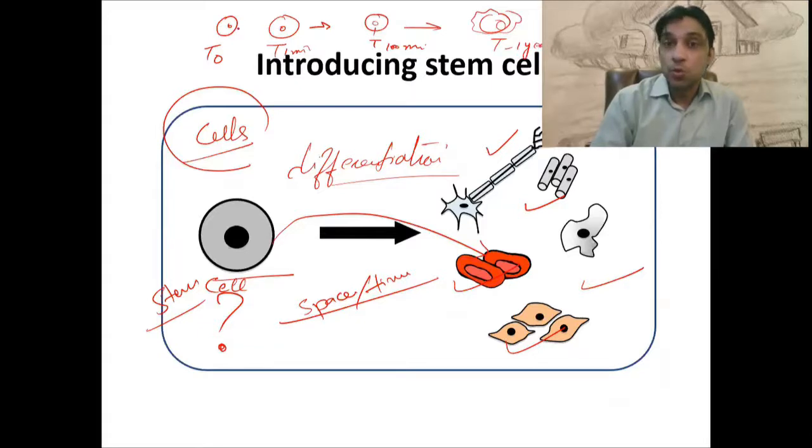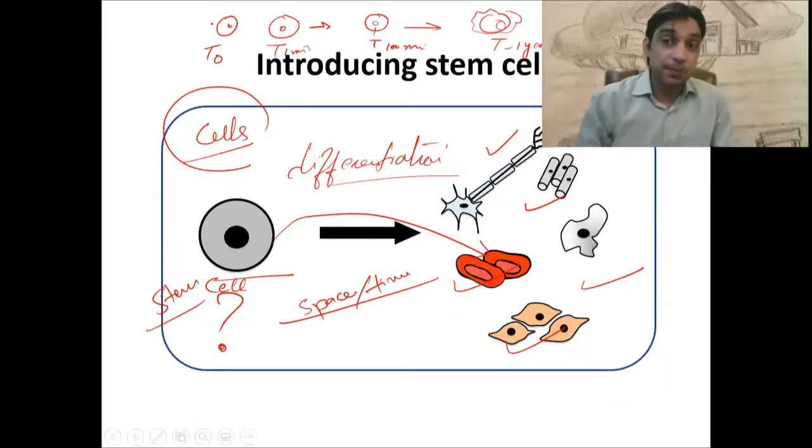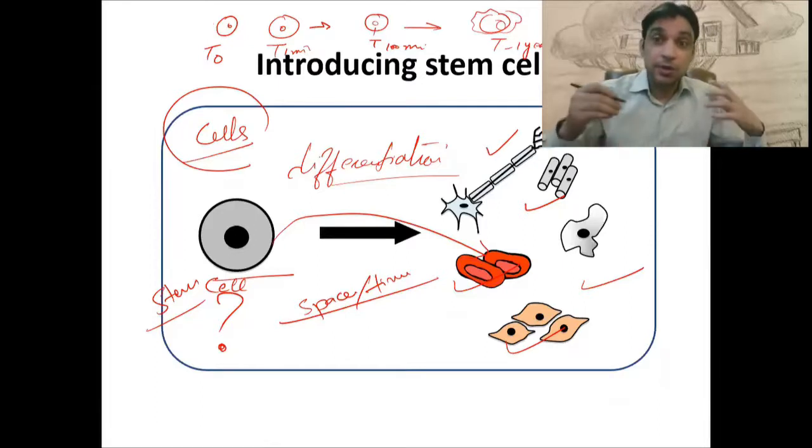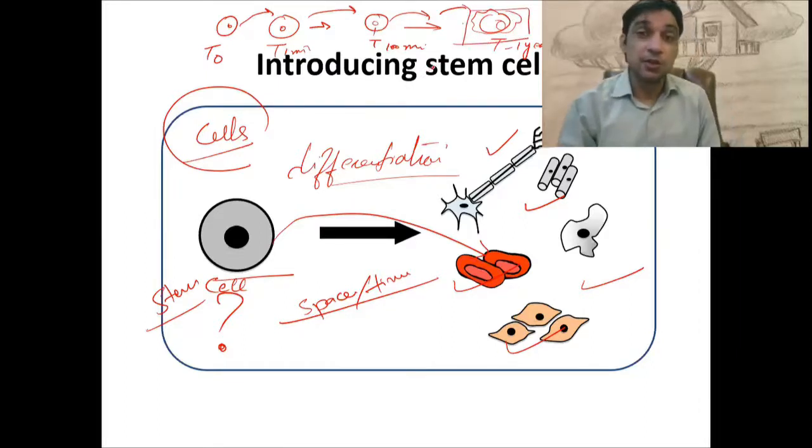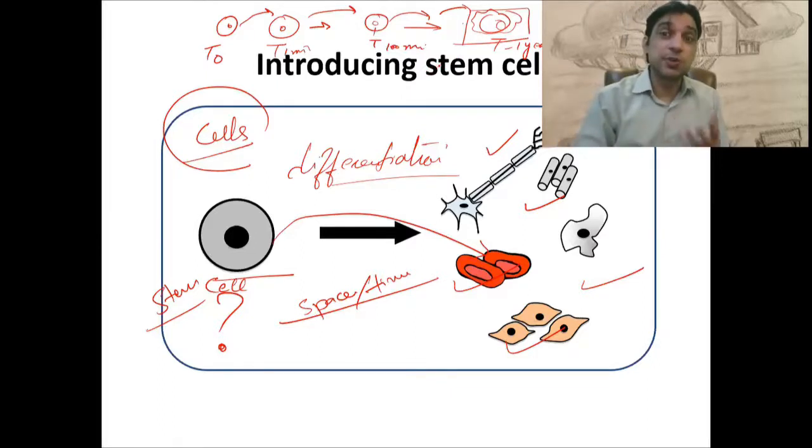So with every passing second, and in different conditions, the cell slowly transforms and changes its phenotype to become a little different, and a little different again, and eventually it will become something which cannot change its structure or its phenotype. That something is called the differentiated version of the cell.